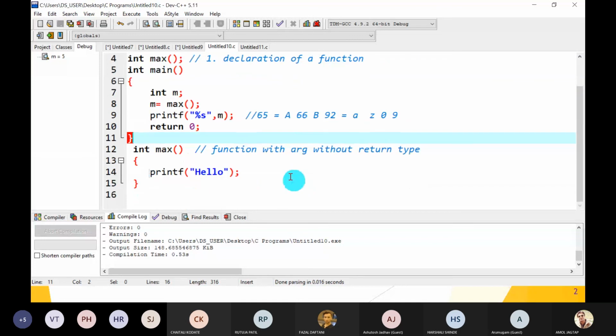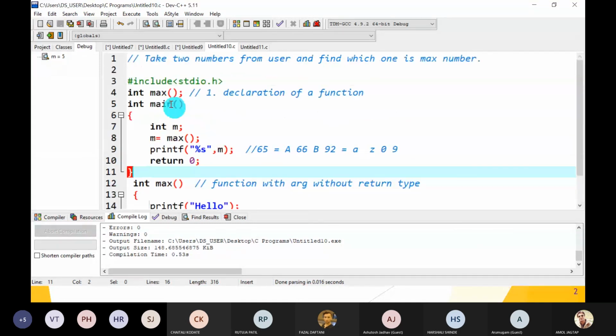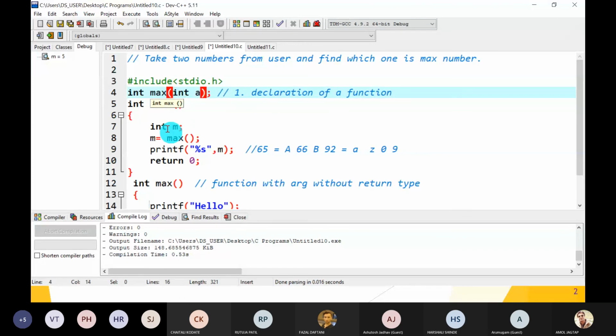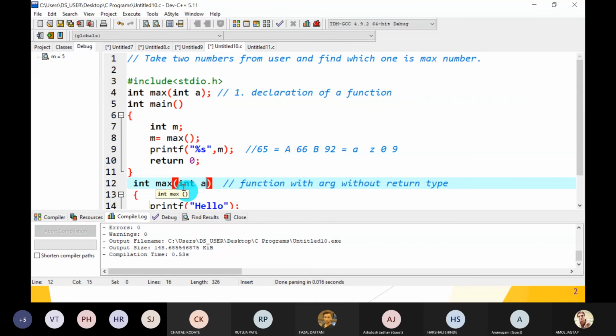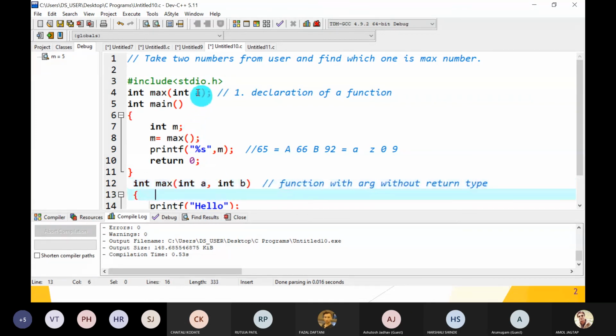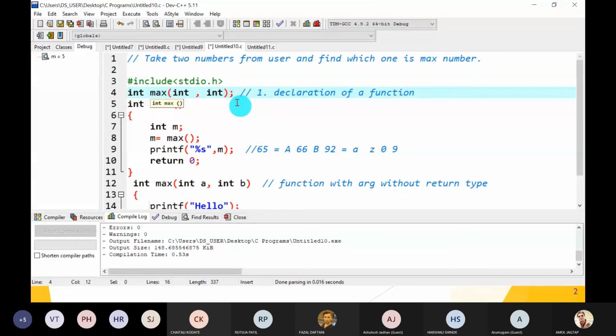Okay, another one. Here in the declaration part, if you write only int instead of int a, okay, if the max function has two variables, suppose int a comma int b. So in the declaration of that function, you can just use int and then int. Sufficient. No need to write a, b again. It is also possible. Okay.